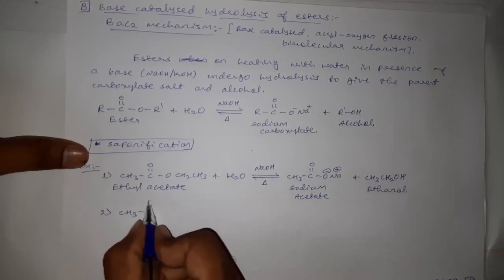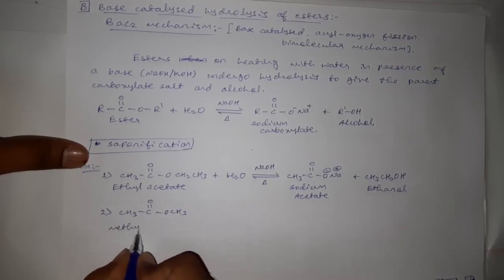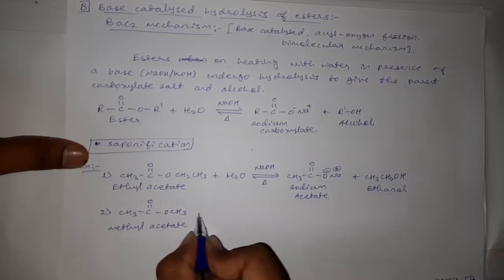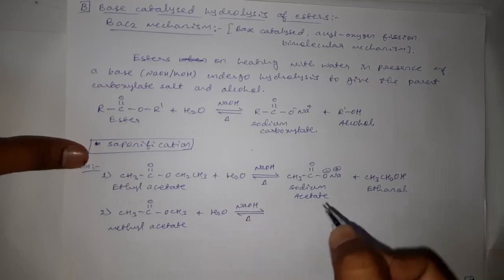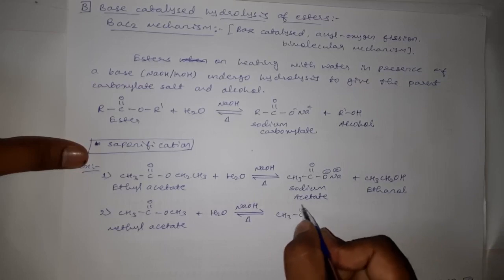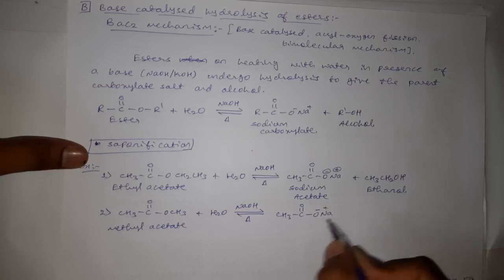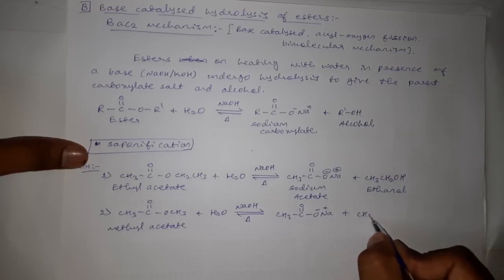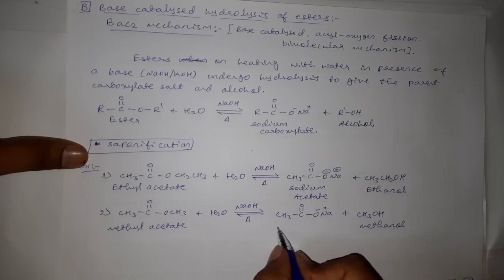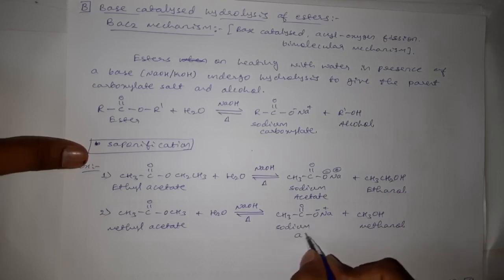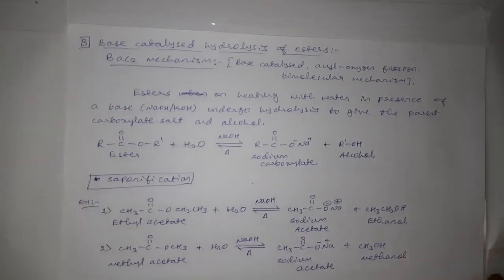Then if you want to take another example, you can take CH3 C double bond O O CH3. Methyl acetate it is, and when it is heated with water in presence of sodium hydroxide, it will undergo hydrolysis to form CH3 C double bond O O minus Na plus plus CH3 OH, methanol, and this one is sodium acetate, correct?